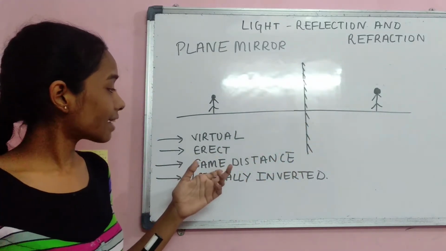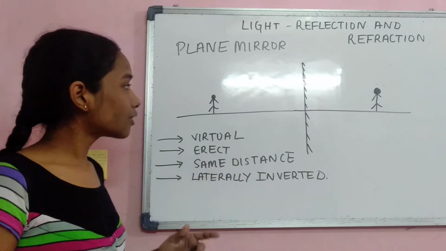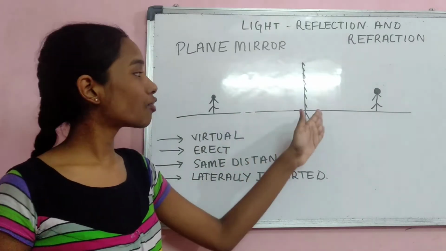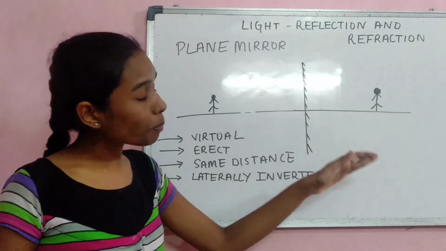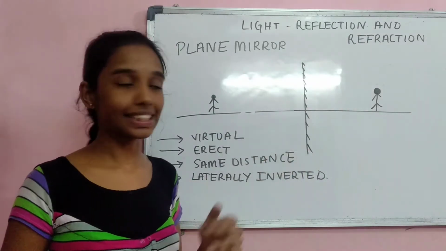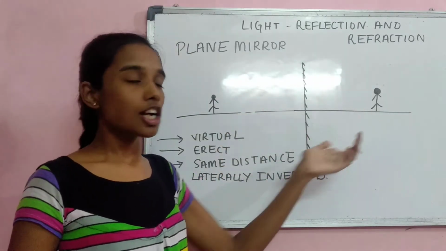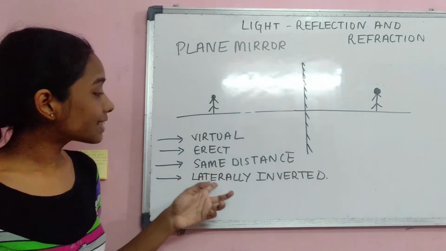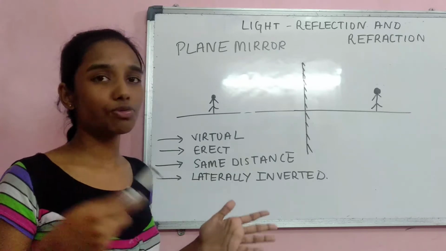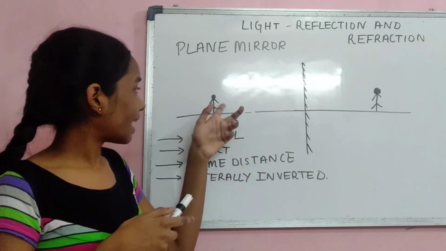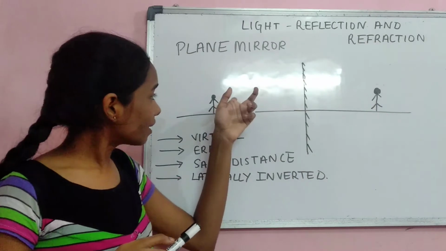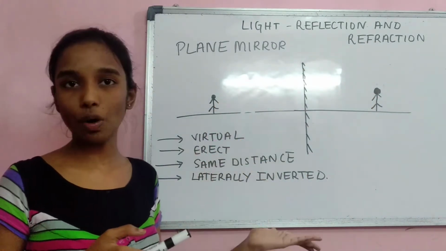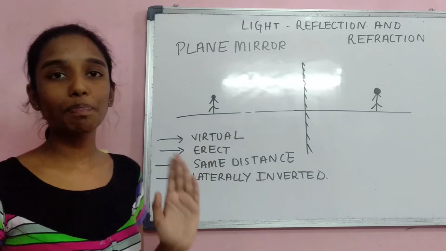The third one is that the image is at the same distance. Say this object is at a distance of 15 centimeters from the plane mirror. The image obtained will also be at the same distance, 15 here, 15 there. Now it is laterally inverted. You must have observed, right? If this is left, it appears to be right, and if it is right, it appears to be left. This is a property called laterally inverted. So these are the 4 properties of a plane mirror.